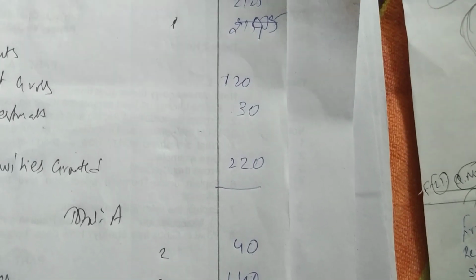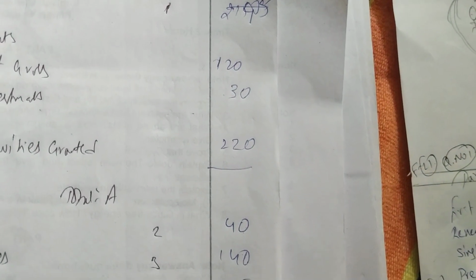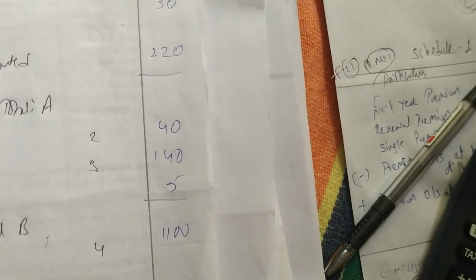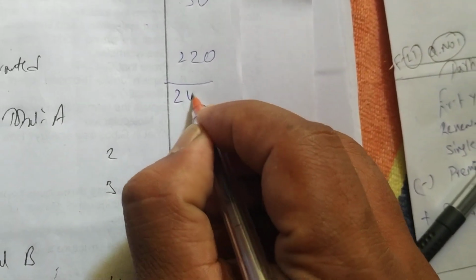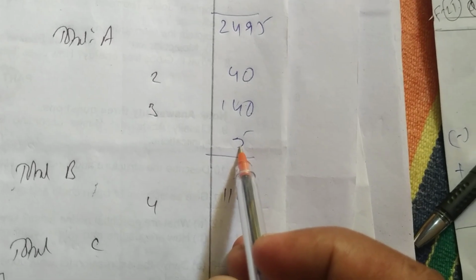Here also 2125. 2125 plus 120 plus 30 plus 220, 2495. Totals. Then 40, 140, 5, 185.